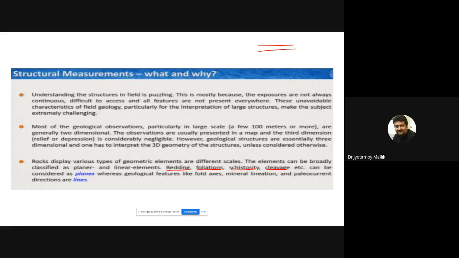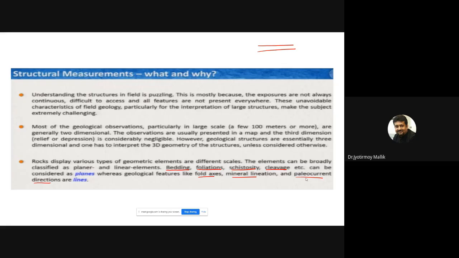And then there are geological features like fold axis, mineral lineation, paleocurrent direction. We gave the example of fold axis and paleocurrent direction, if you remember. They are typically lines. So what we need to do as structural geologists, we should be able to identify beddings, foliations, schistosity, cleavages, fold axis, mineral lineation, paleocurrent directions, etc., which are either planes or lines, and we should be able to measure them.